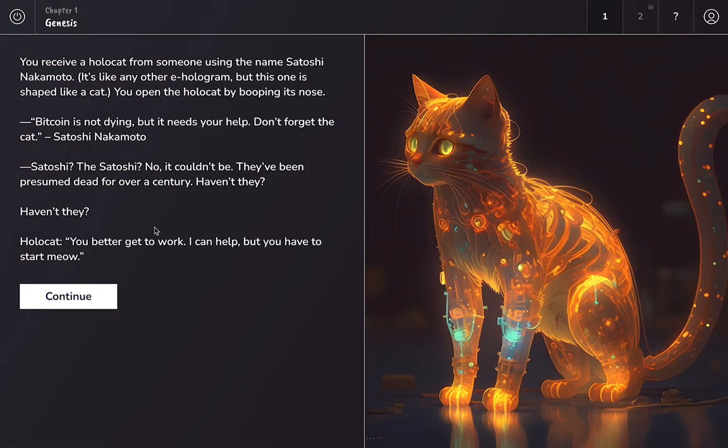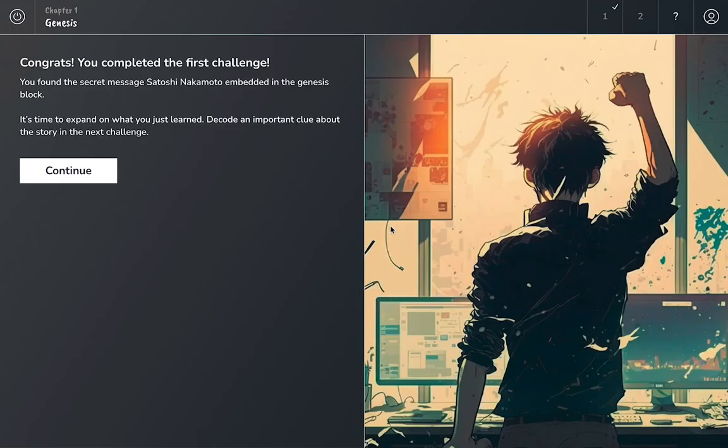But then we receive this HoloCat from someone called Satoshi Nakamoto, and it starts talking to us and it tells us that we need help. So here we introduce the HoloCat character, which also is Satoshi's messenger and our companion through the whole site. Then we get into lesson content. Once we've completed our first challenge, this is about decoding messages in the blockchain. We give users a bit of a success feeling here.